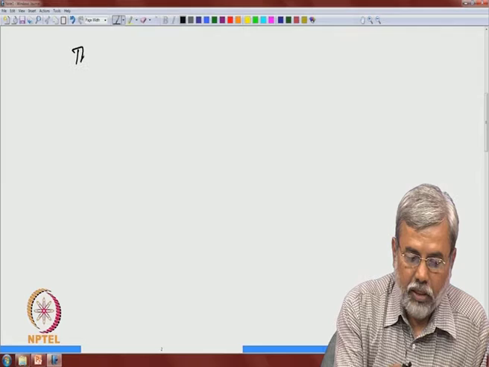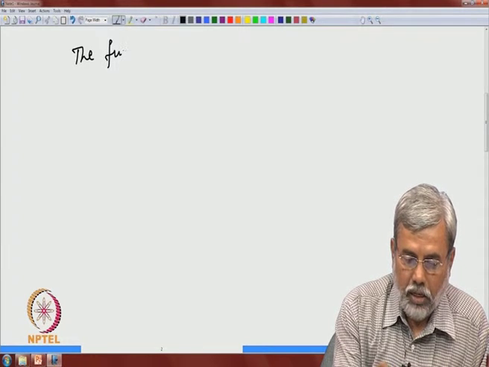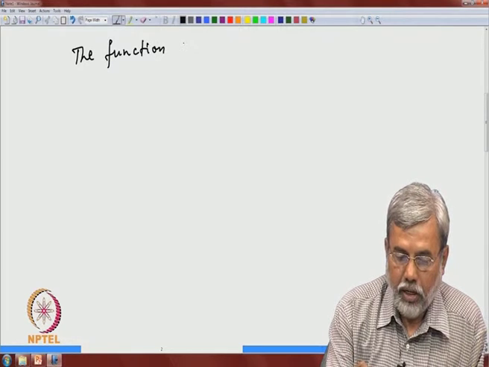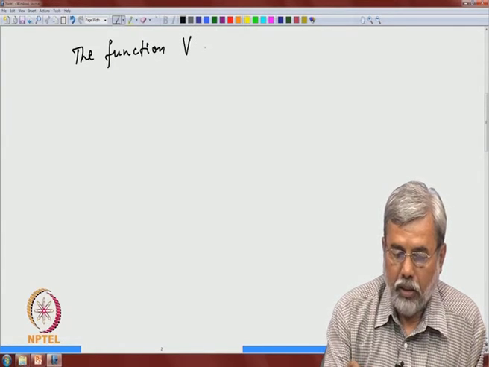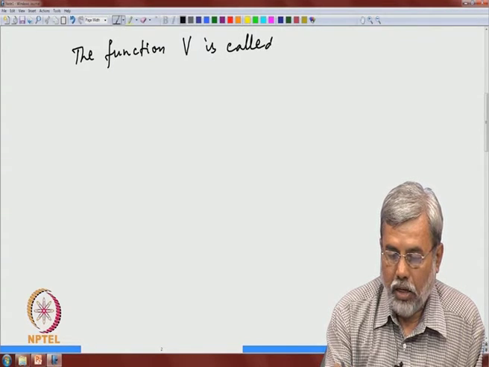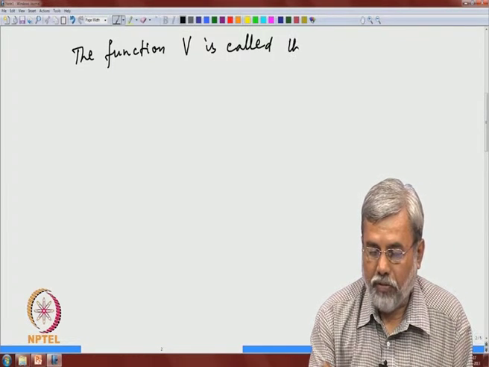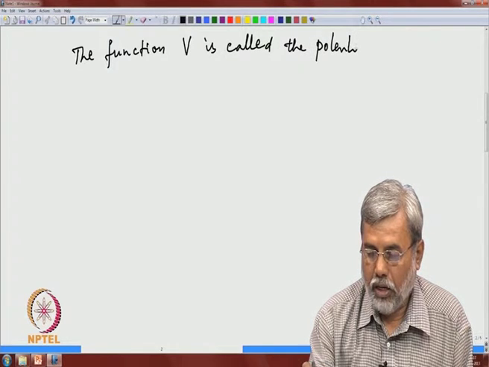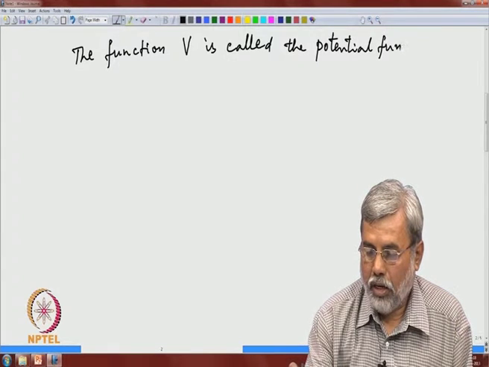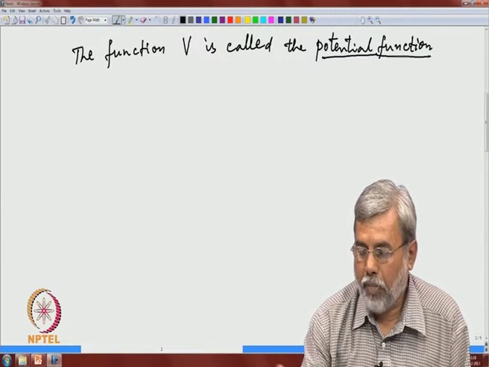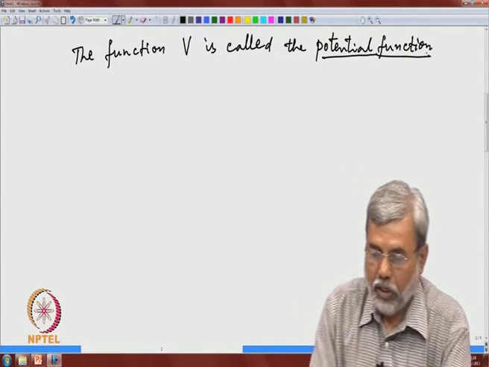The function V is called the potential function. Again, the terminology comes from classical mechanics.